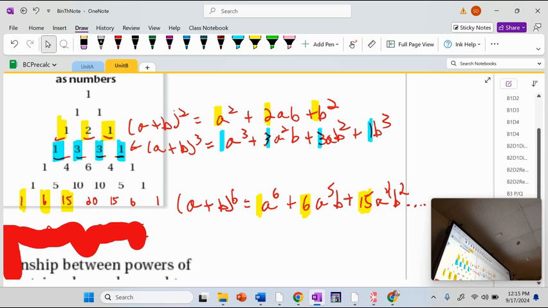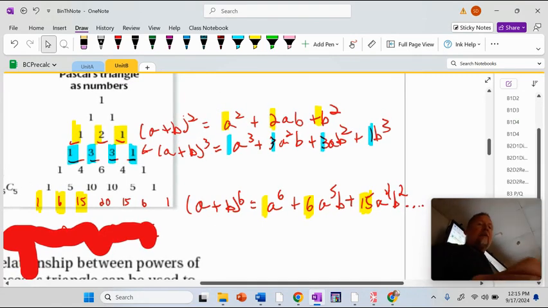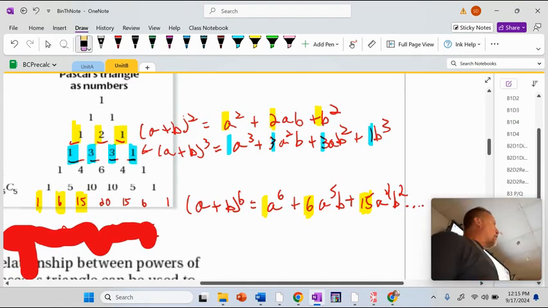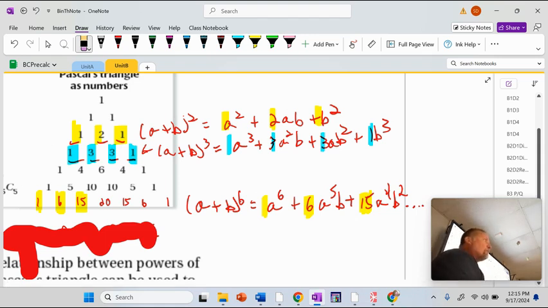And then Pascal's triangle numbers, 1, 6, 15, 20, 15, 6, 1, would be the coefficients in front of those. Here's the problem. That's why I had the 11th row here. How would I get the 11th row of this? What would I need, everyone? This is the 7th row. How would I get the 11th row?